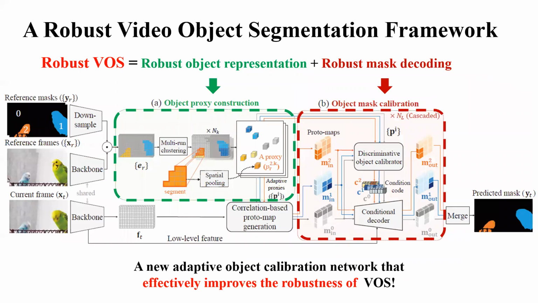Towards robust VOS, we consider two key factors that matter. The first part is a robust object representation, which is extracted from references for building correlations to the target frame. The second part is a robust mask calibration process to produce pixel-wise classification conditioning on the referenced object representation.